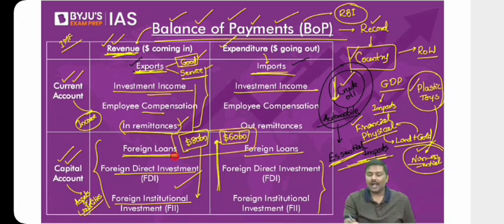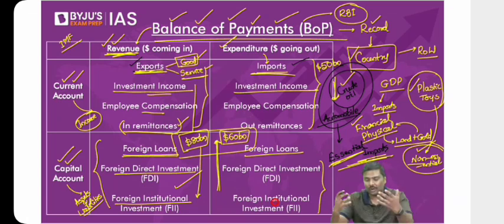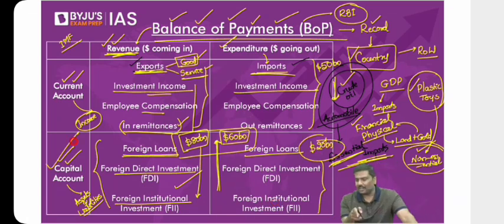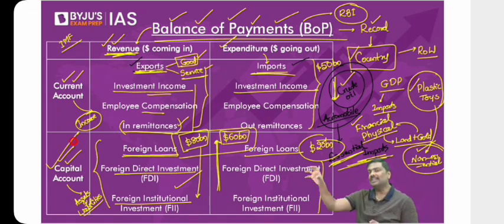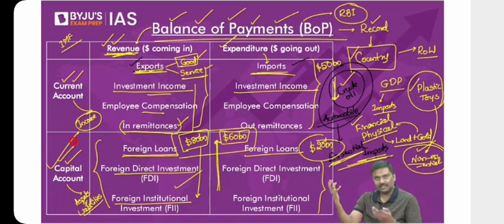Meaning what? Under the current account, the outflow of dollars was how much? $50 billion. I said we cannot have $50 billion printed in India. We should have these $50 billion. How now? Out of that, $20 billion you will get in the capital account itself, in the form of capital account surplus. Now what about the remaining $30 billion? Can I now say that RBI will take it from forex reserves and sell them in the market?